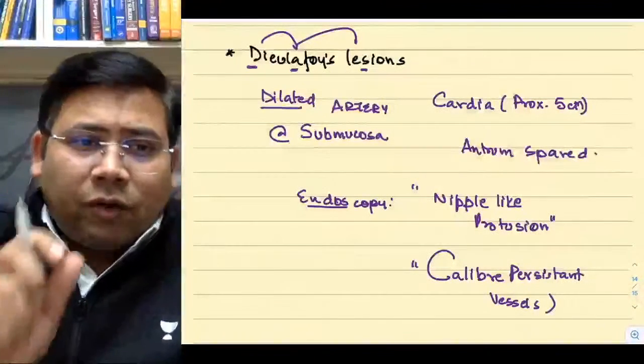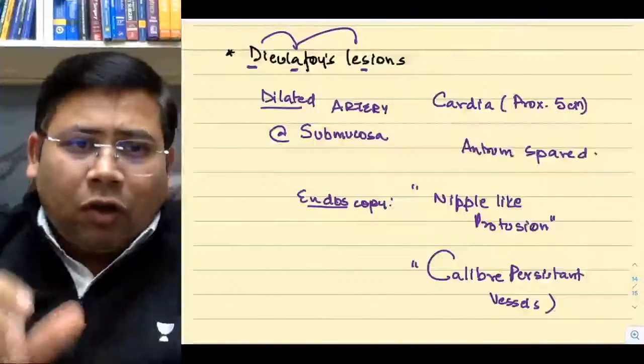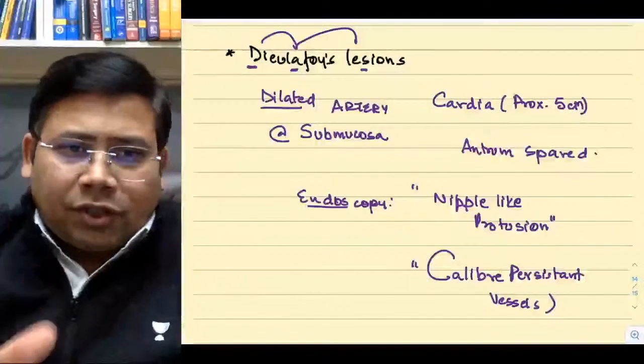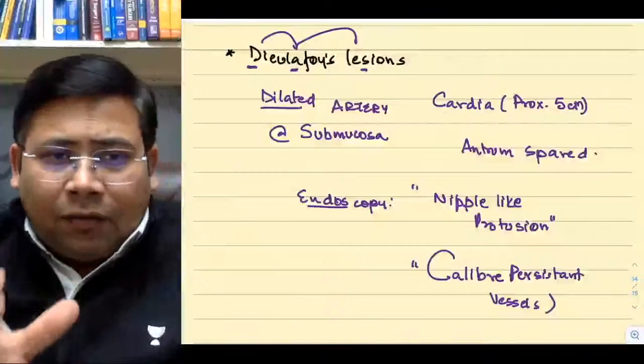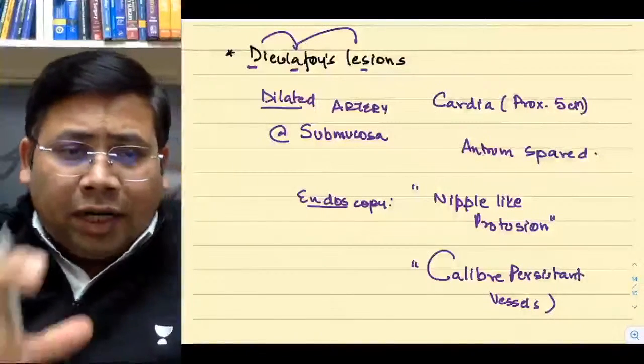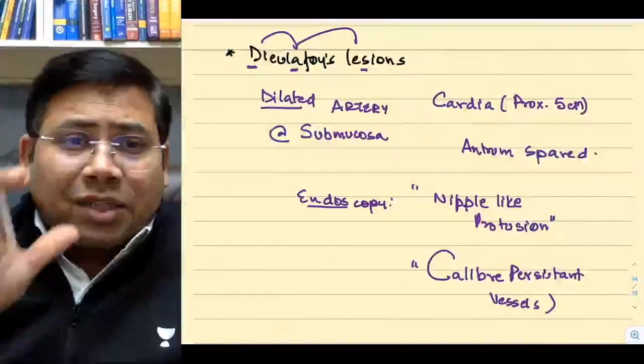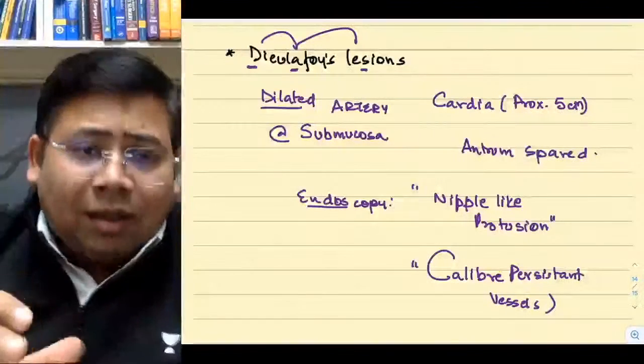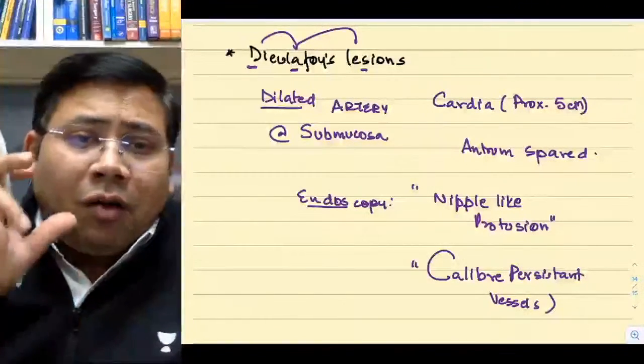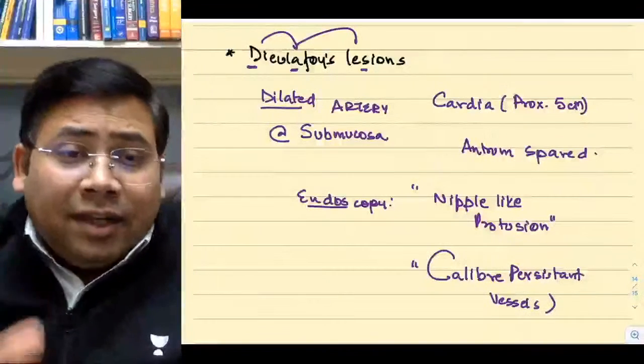The answer is, if you get a question on the segment, it is the sigmoid colon. If you get a question on a complete segment of bowel, it is the sigmoid colon. Individual point, it is Griffith's point. Individual part in the stomach, it is the mucosa of the fundus, which is the least perfused.